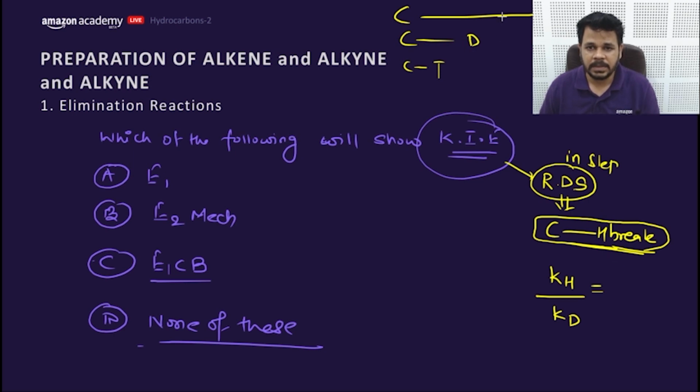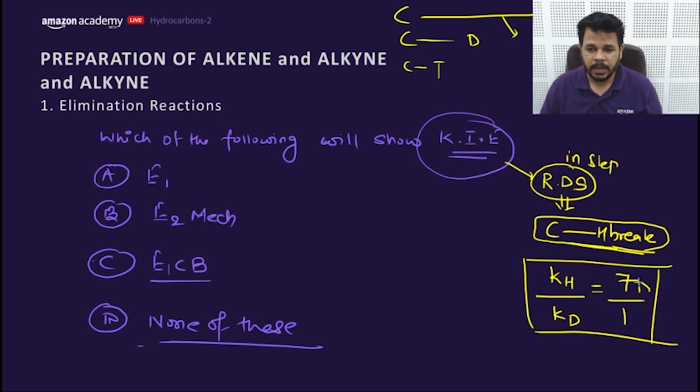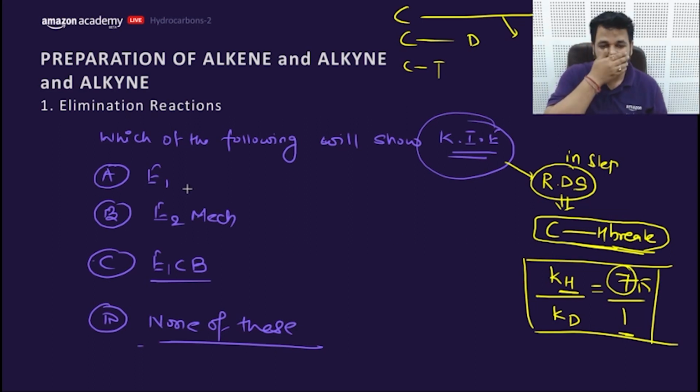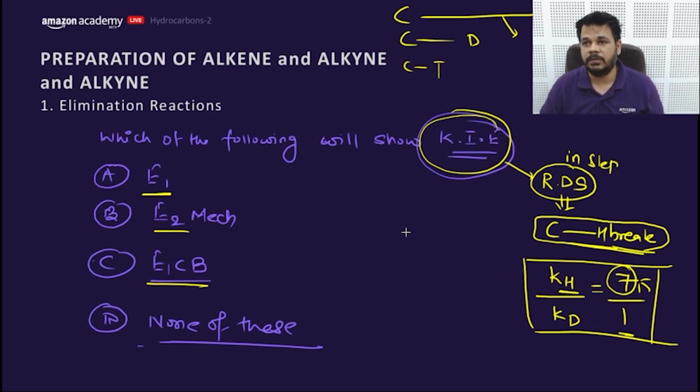That means CH is the weakest bond, so it will break easily, and because of that the rate of reaction would be 7 times more compared to CD bond breaking. So if CH bond breaking is part of the RDS, the rate of reaction changes by 7 times. So you need to consider in the RDS, whether in E1, E2 or E1Cb, if CH bond breaking participates in the RDS, the rate of reaction will change and kinetic isotopic effect would be observed.